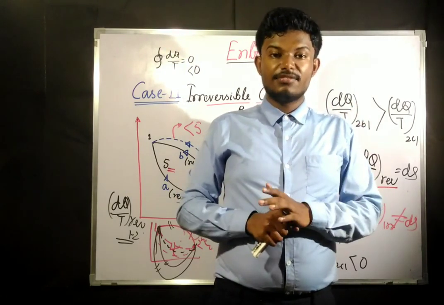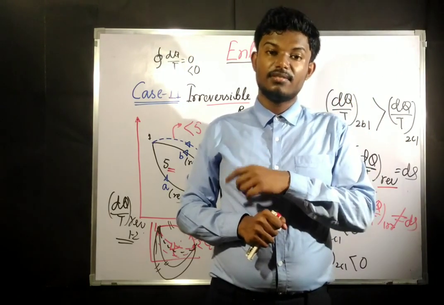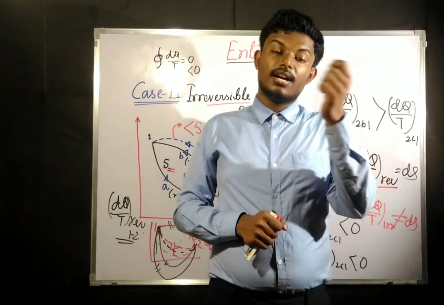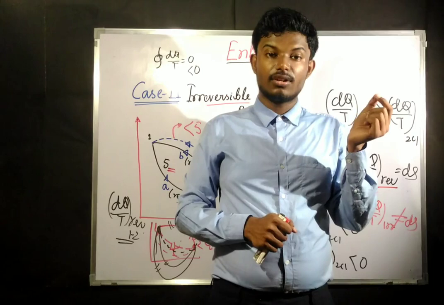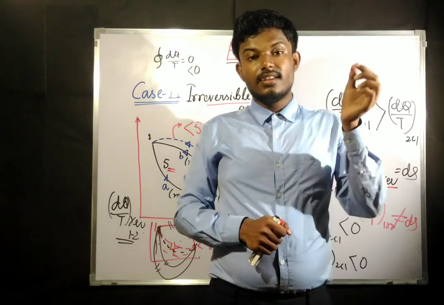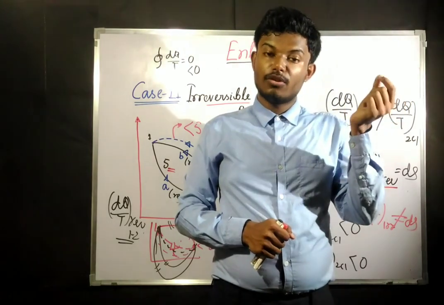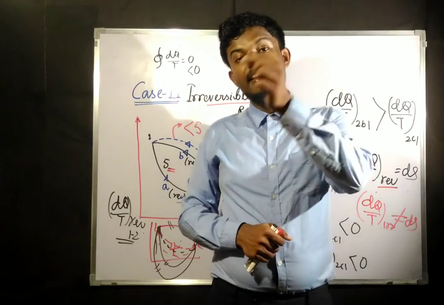Then some people get confused. You need to say that if there is a process which is reversible, we will have to do the calculations for this process reversibly. That means we need to imagine a process which is reversible, similar to this process only, going from state 1 to state 2 via a reversible path.